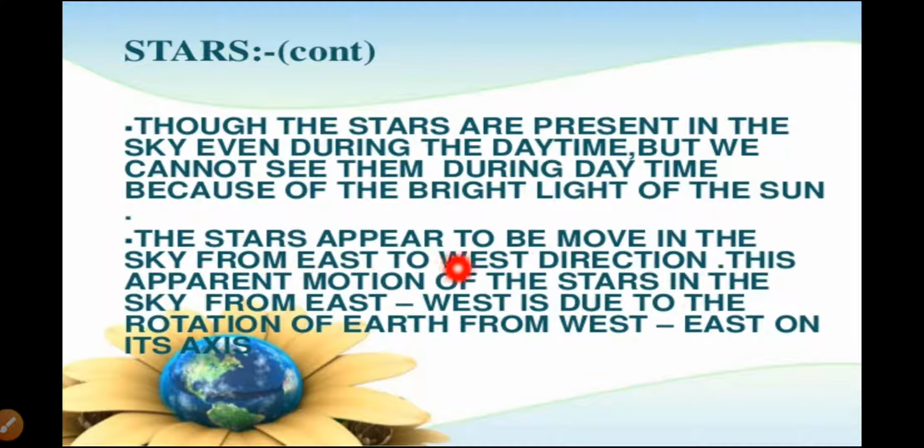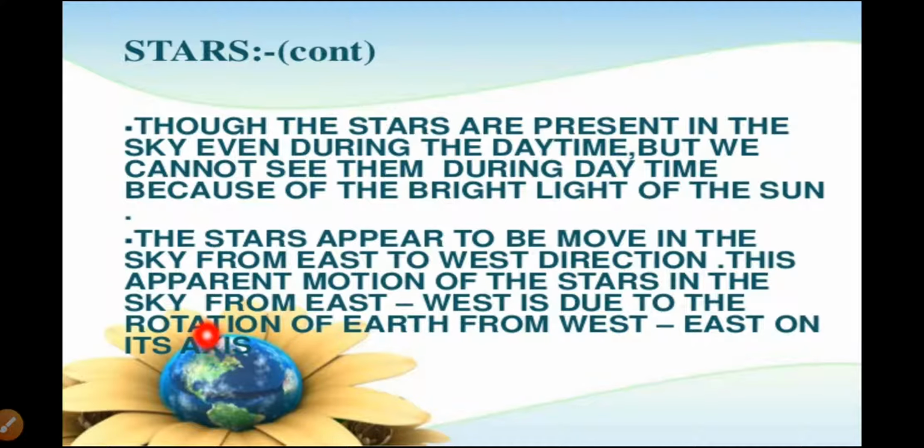The stars appear to move in the sky from east to west, and this apparent motion of the stars from east to west is due to the rotation of the Earth from west to east on its axis.